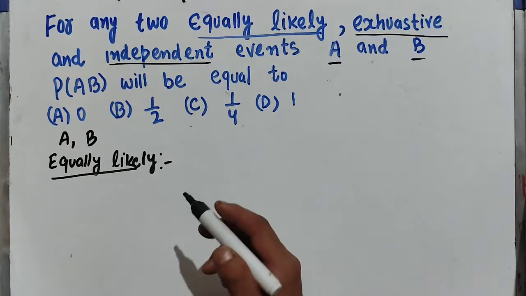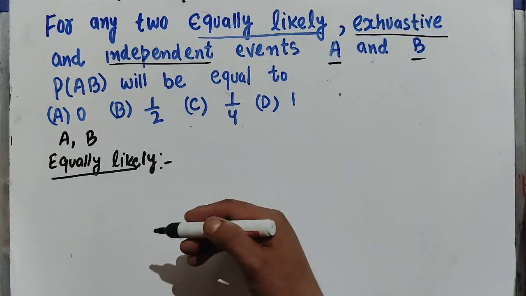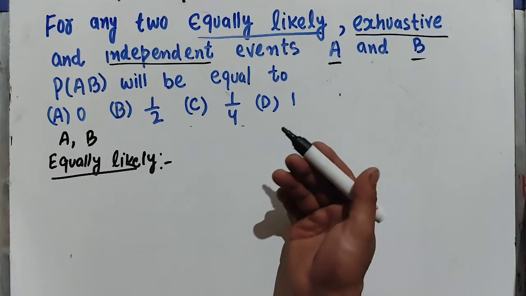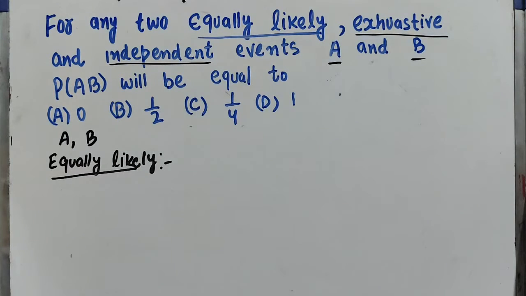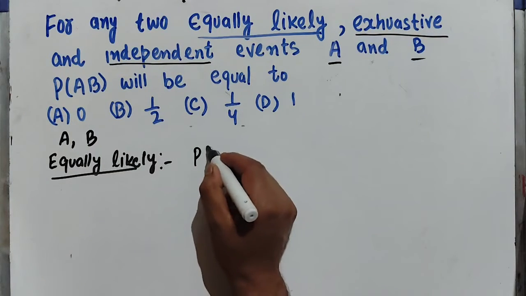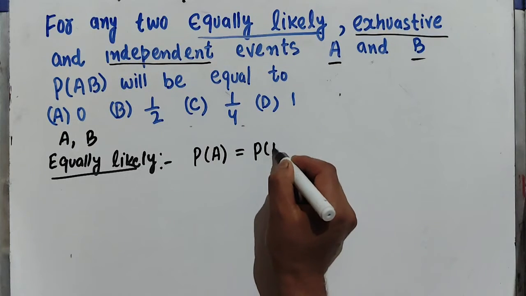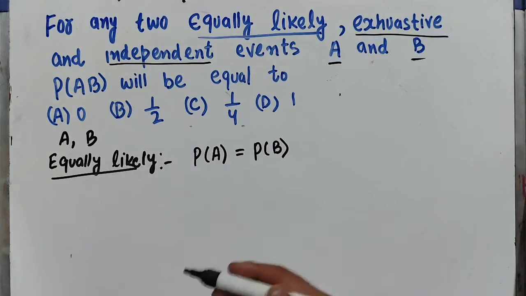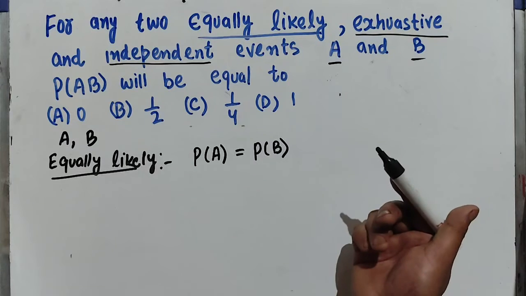That is, two events are said to be equally likely if the probability of occurring of both events is same. That is, probability of event A is equal to probability of B. That is what we mean by equally likely events.